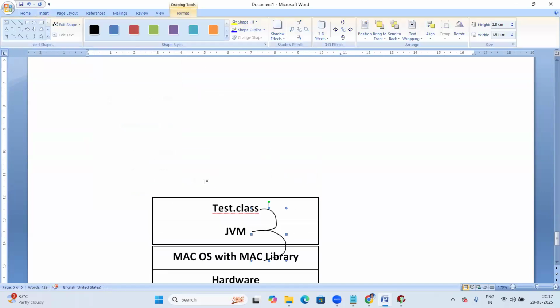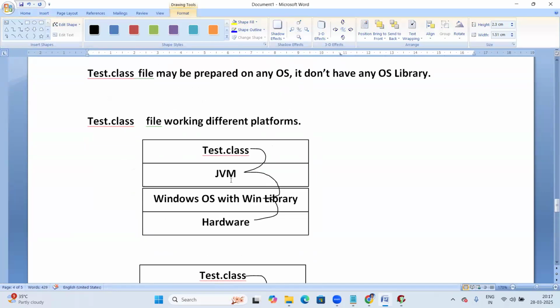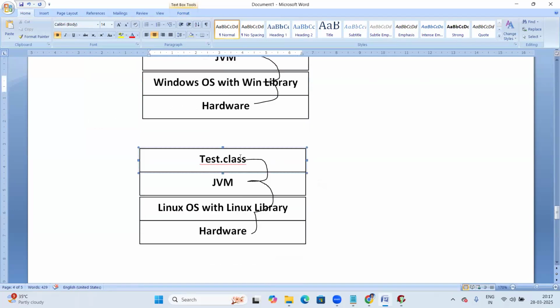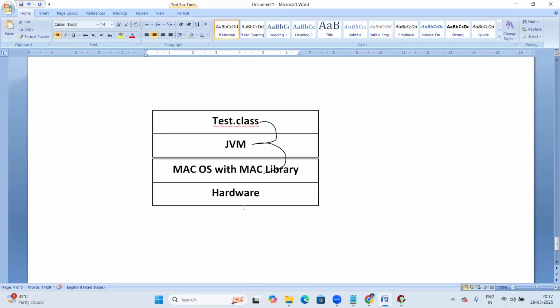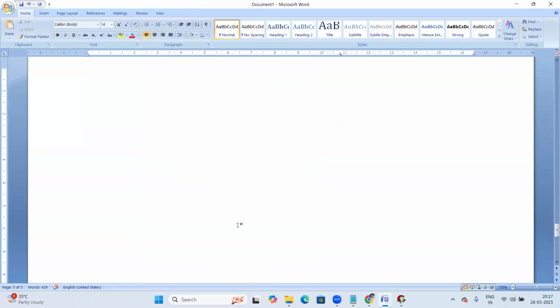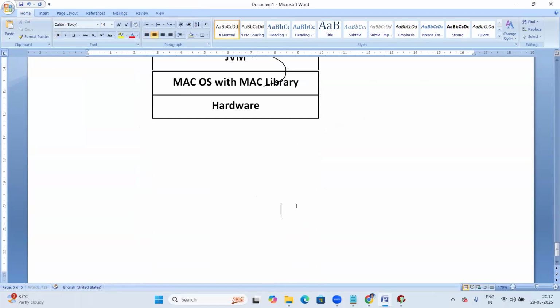So what is happening every time we change platforms? The link is changing, right? If the dot class is running on Windows OS, the JVM links the Test.class file with the Windows OS library. The same dot class, when running on Linux OS, the JVM links it with the Linux library. If it is running on Mac OS, it links with the Mac library. So every time we change platforms, the link changes. So what is happening here?